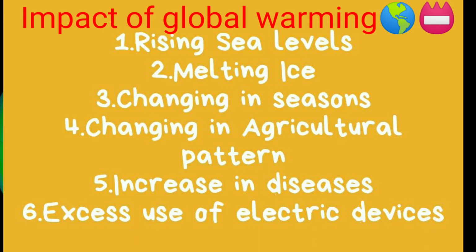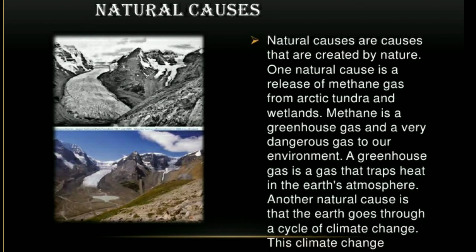Next, I will teach you about the impact of global warming. Students, global warming is gradually hitting the earth's surface, ocean and atmosphere. It is caused in two ways: one is natural and the other is human activity. Students, we are also equally responsible for harming our environment. So we first discuss the natural causes. Natural causes are the causes that are created by nature.